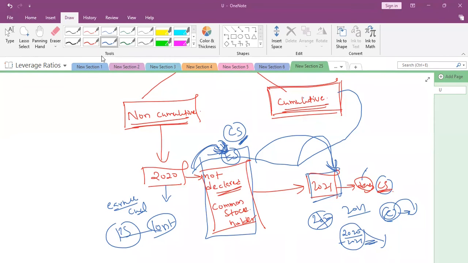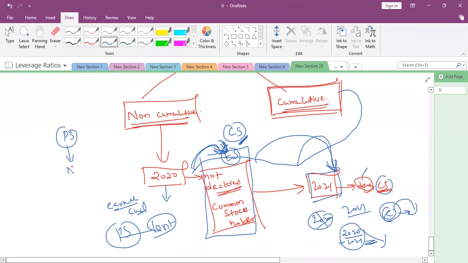Understood, Mubin? That is the condition of preference shares, and under the conditions of preference shareholders, the company can mention this. That's why they will mention non-cumulative. The agreement will say: if in case the company is not in profits, we are not going to pay dividend to you, and that is not going to be cumulative. You lost. If it's cumulative, then it will be accumulated. While paying in the next year, you need to pay all the cumulative preference dividends, including the current year dividend. Understood, Mubin?